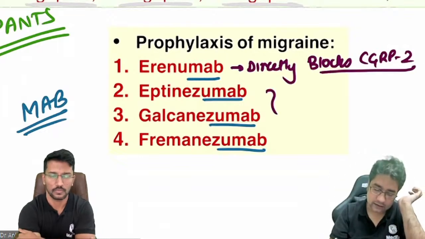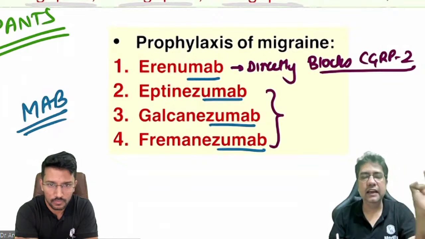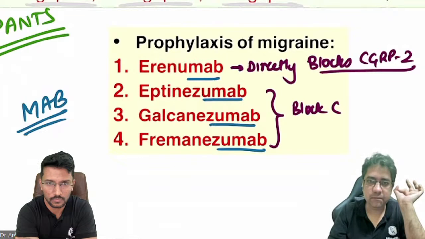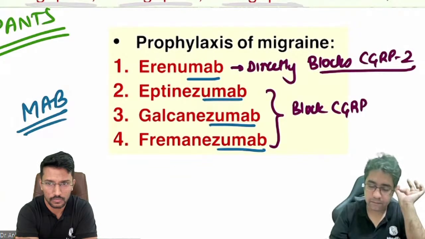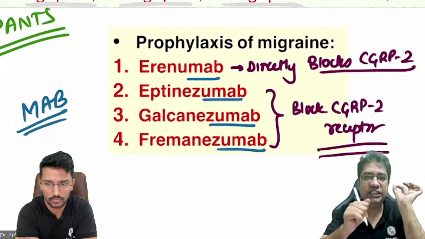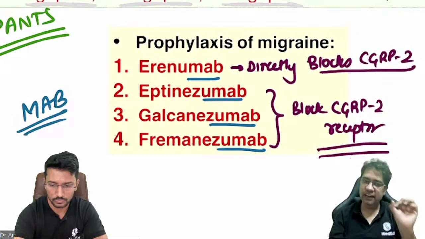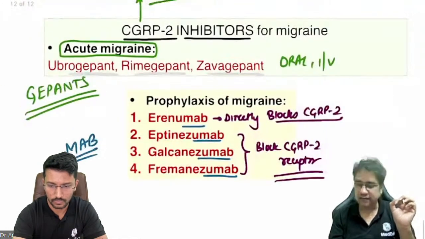But other drugs, eptinezumab, galcanezumab, and fremanezumab, they block not the receptor but CGRP itself, the molecule which is circulating. Erenumab blocks the receptor of CGRP. Fine. So these are the drugs we have for migraine.